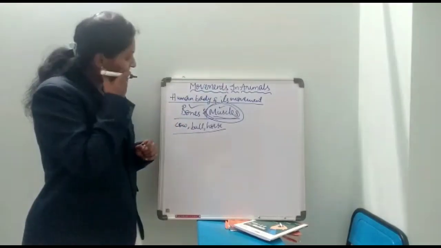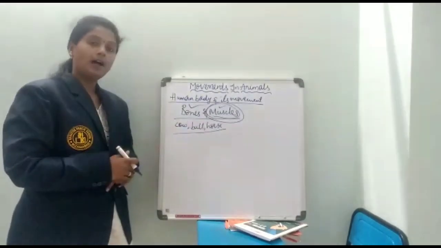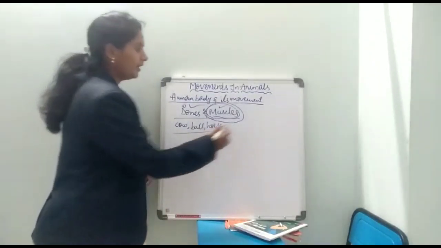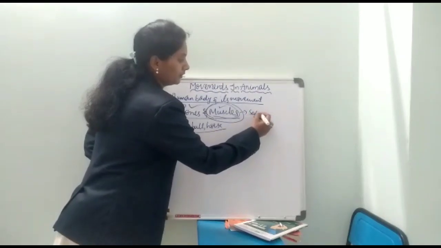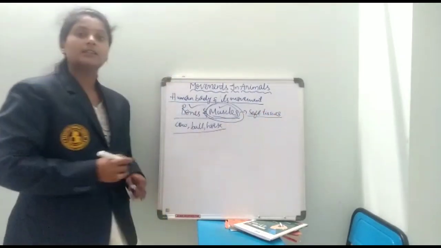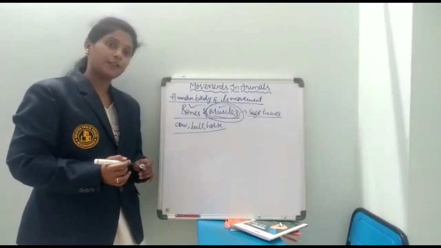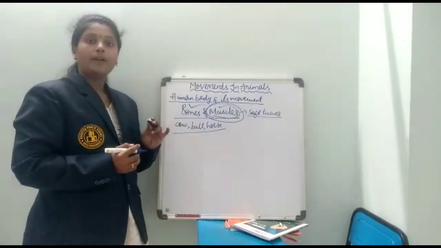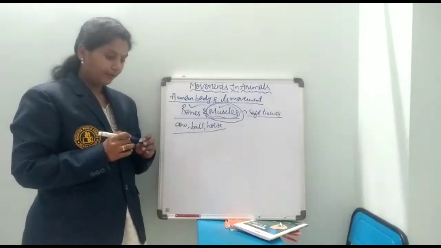Like this, in the stomach region, you can observe this movement. Generally, muscles are the soft tissues, and they help in moving the body parts.